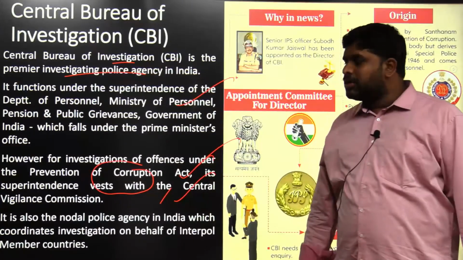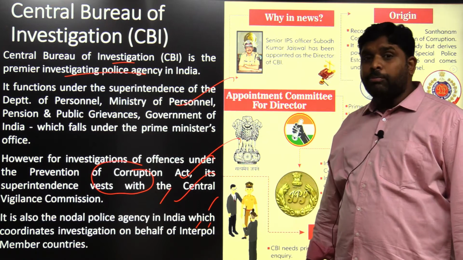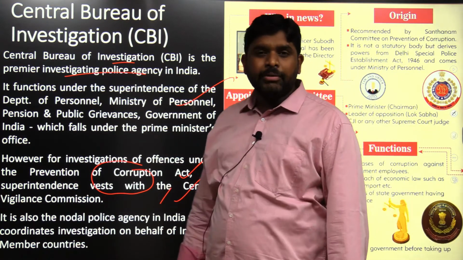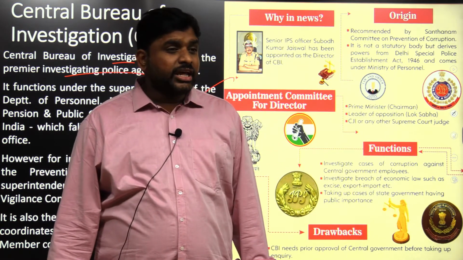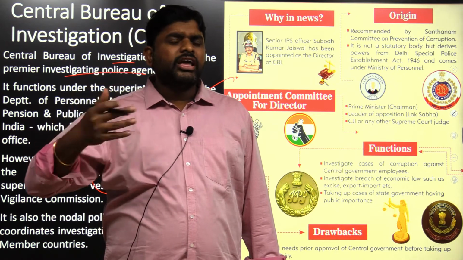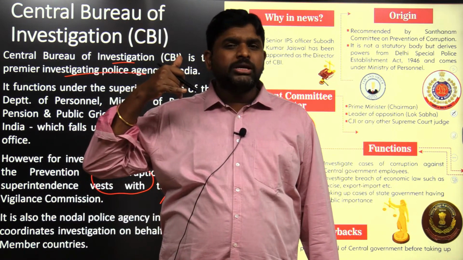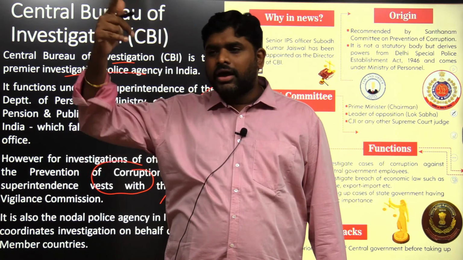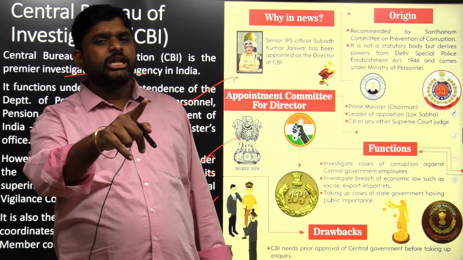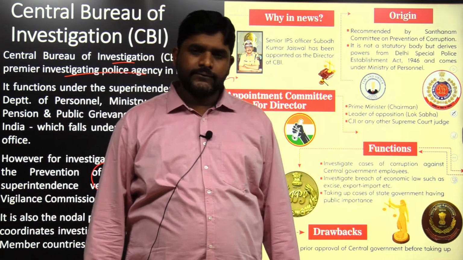It is also the nodal police agency which coordinates investigation on behalf of Interpol member countries. If Interpol has an international criminal and there is evidence that he is present in India, then Interpol will make a direct call to the CBI and the CBI will help Interpol. So the agency which helps Interpol in India is the CBI.